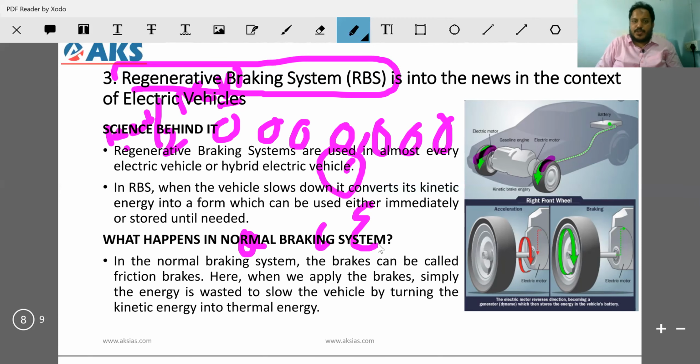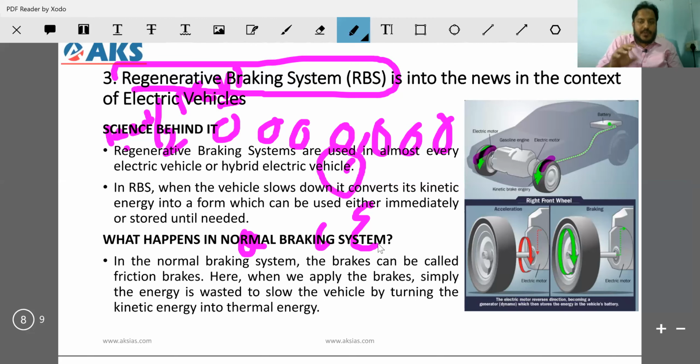So they might give you a prelims question tomorrow. On which of the following principles does the regenerative braking system work? Straight away answer, it is nothing but the law of conservation of energy. Law of conservation of energy.